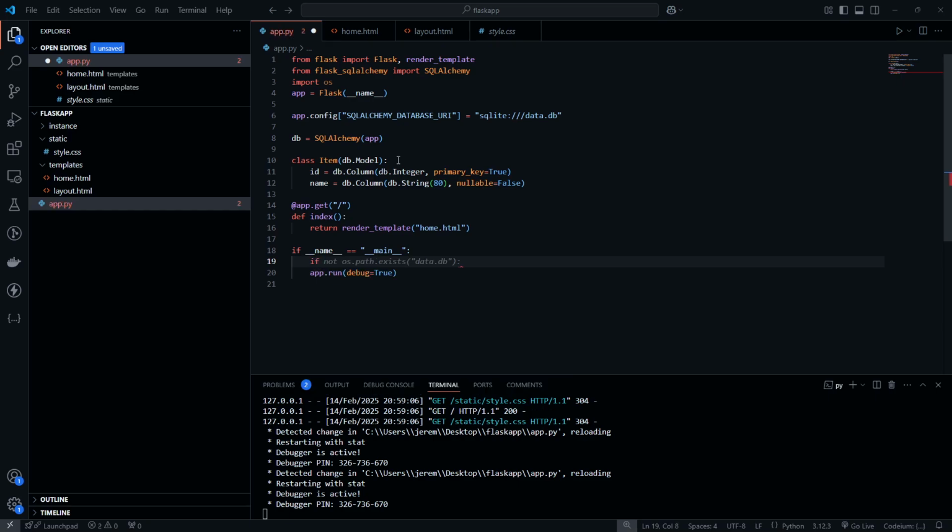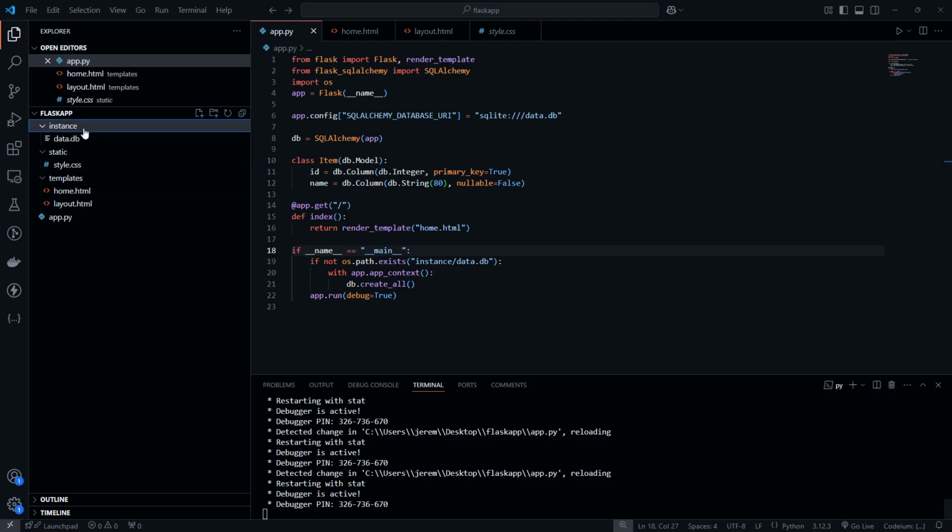So if not os.path.exists, and this is actually going to be instance/data.db because that's just how they store it with Flask SQLAlchemy. We're going to do with app.app_context, db.create_all. So these 3 lines basically just say if the database doesn't exist already, then we're going to create it, right?